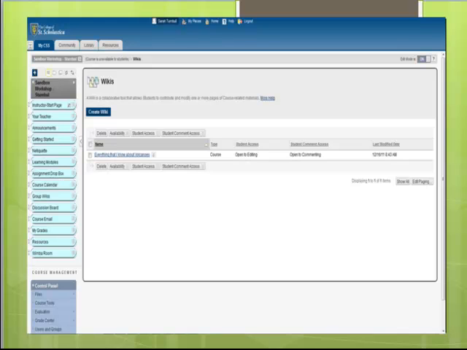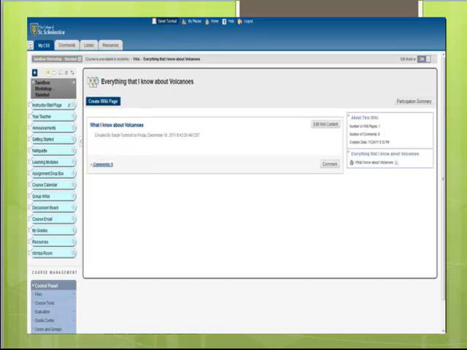So now you have to do something else. You are going to click on the link to the wiki called Everything That I Know About Volcanoes. And the link is the blue lettering right there, and I've indicated it with a green arrow. That link will take you to this page. And what you're going to do is you're going to edit wiki content. I've indicated that with the green arrow.